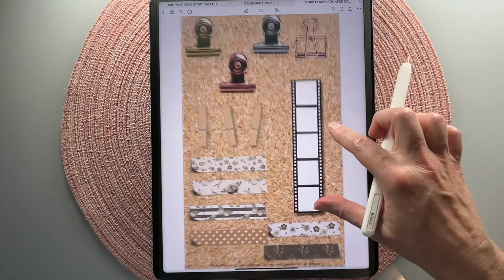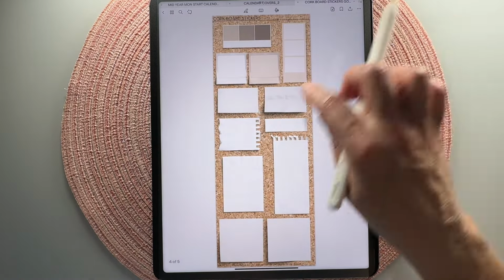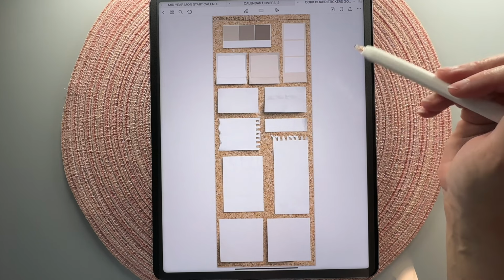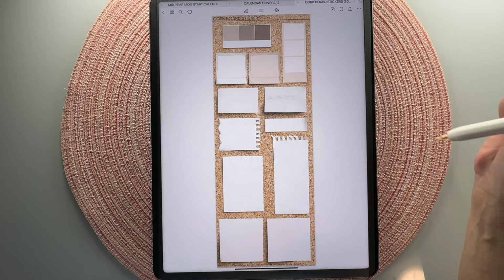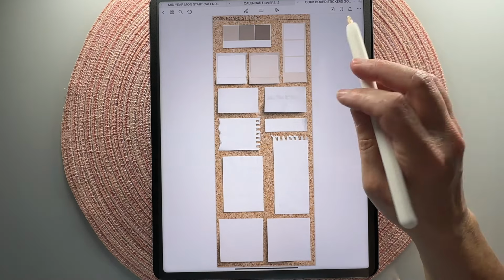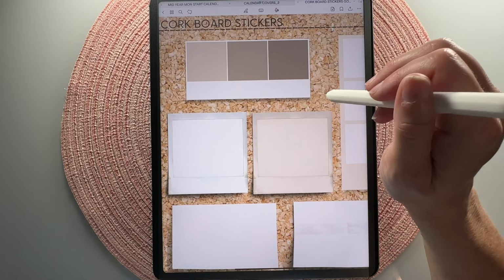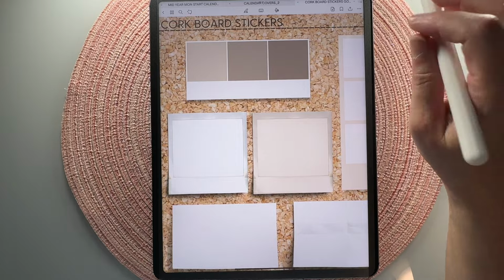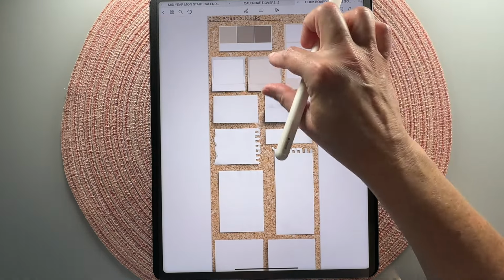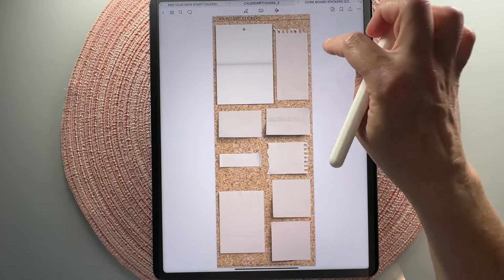We have 6 different washi styles that match the covers. And then we have a variety of just different papers. So I did white, and then I did like a beige kind of color paper, just kind of keeping things neutral for this planner. And all of these kind of have drop shadows built in, so they kind of look like realistic and like they're popping off the background. This is like a Pantone kind of strip. You can cover these boxes with the colored shapes that are included in my monthly and seasonal sets. We have a 3 strip box here. We have some Polaroids. Then the beige colored papers that match the white ones, the same style as the white ones.